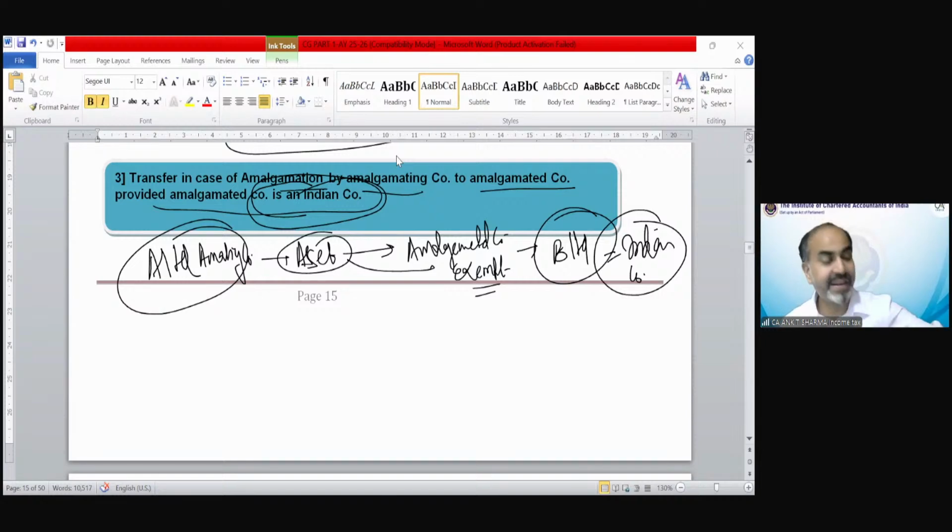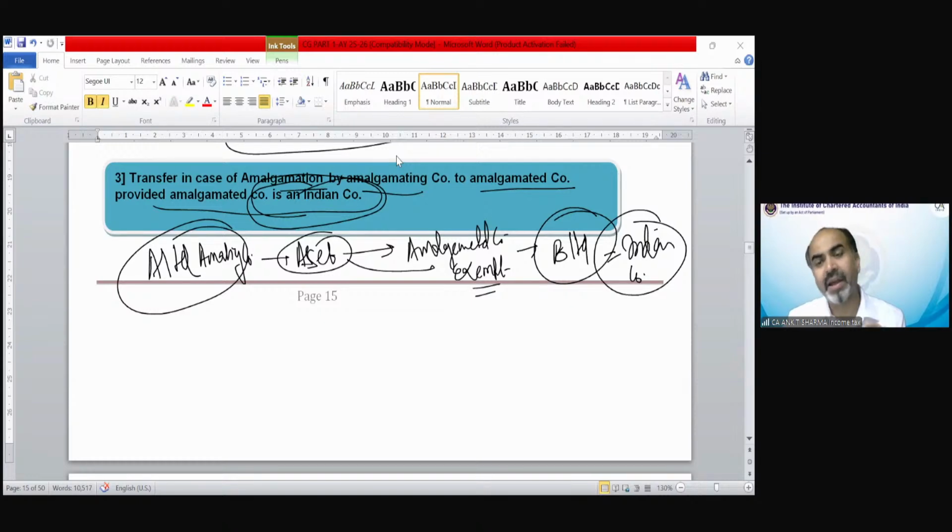You might be asking that in case of amalgamation, only assets are exempted, but whatever shareholders will transfer their shares also in case of amalgamation, because A Limited is going to shut down and its shareholders will get in exchange of the shares of A Limited they were holding the shares of B Limited. Because they will get the share of B Limited, that is called exchange. That is also tax neutral, in the next point that we will discuss.